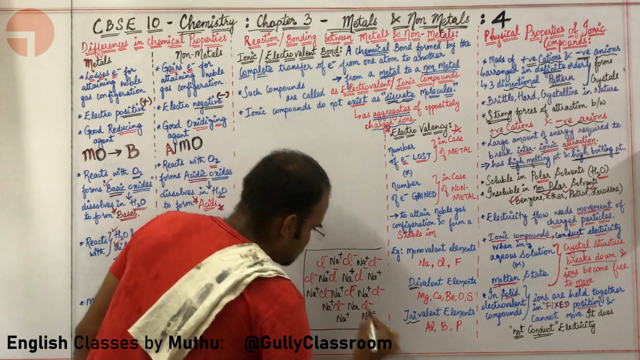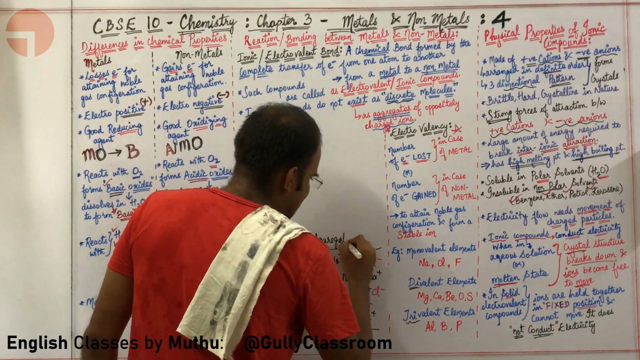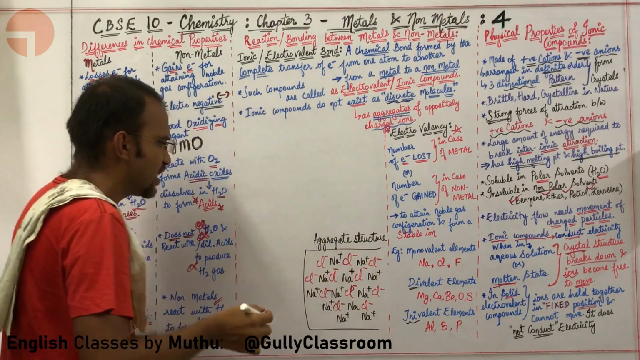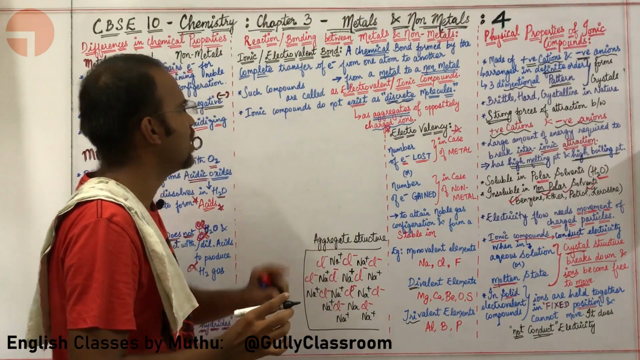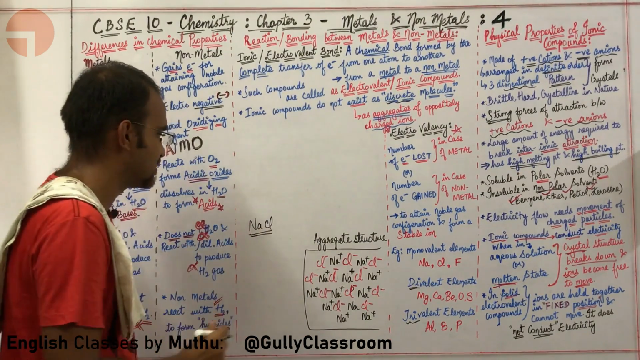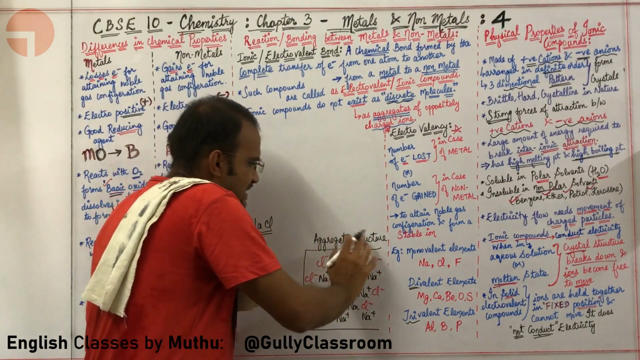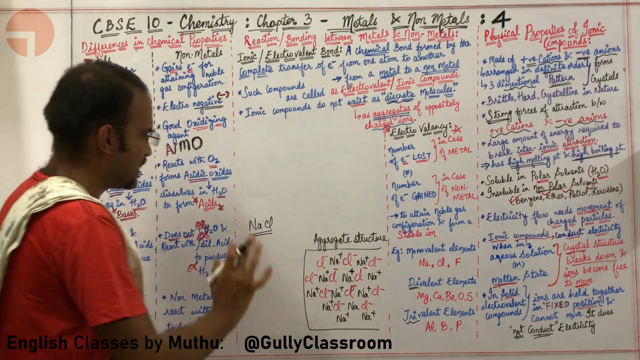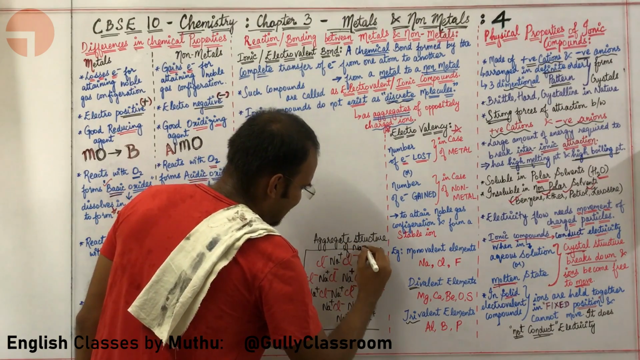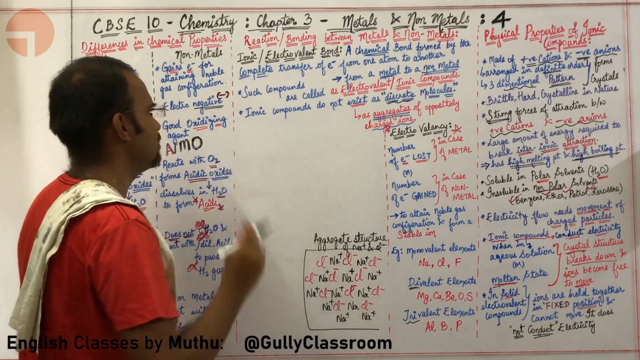Such a structure is called an aggregate structure of oppositely charged ions, because chlorine is negatively charged and sodium is positively charged. No sodium chloride molecule exists simply like this. It always exists as a 3D structure, as a crystal structure. Are you able to understand how NaCl is existing? An aggregate structure of Na plus and Cl minus ions.